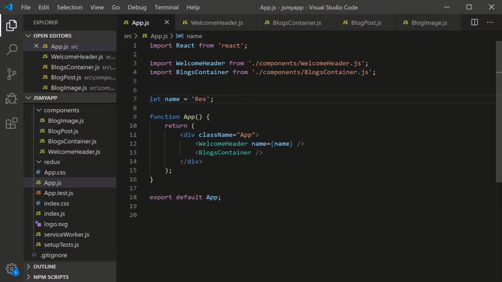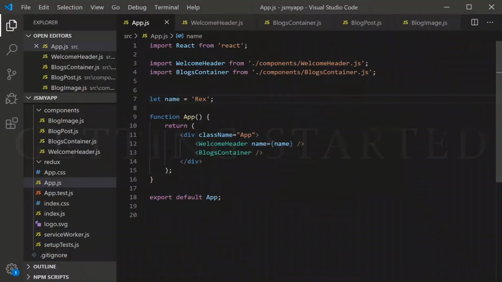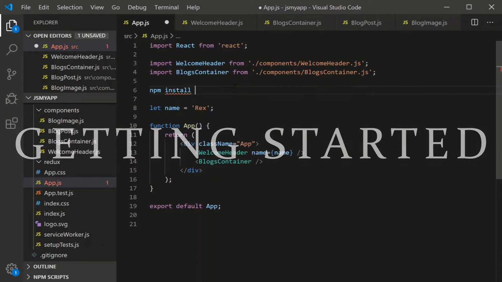So what we're going to do is elevate this name Rex to a global state so it's in one place. So when we change it in that one place, it propagates that change throughout the whole app. So how do we get started with React Redux then? Well, we need to install React Redux.